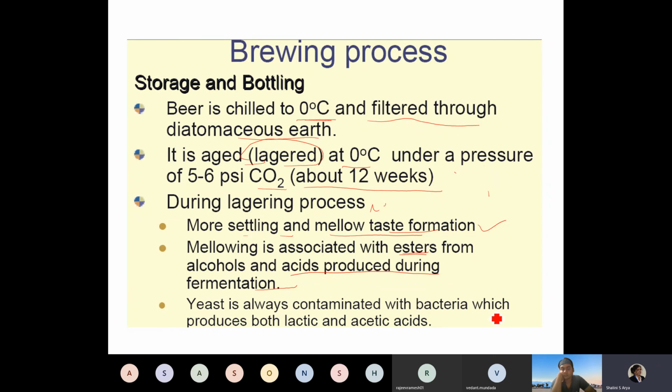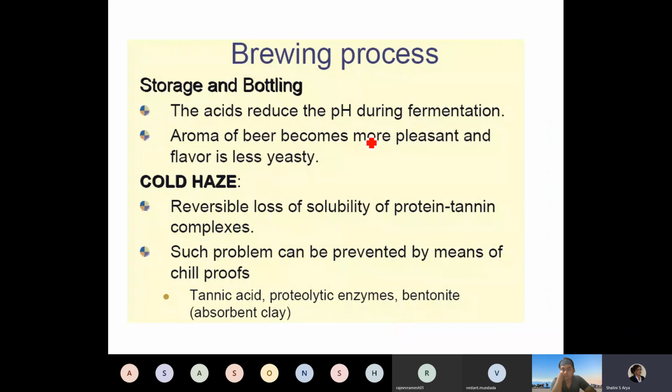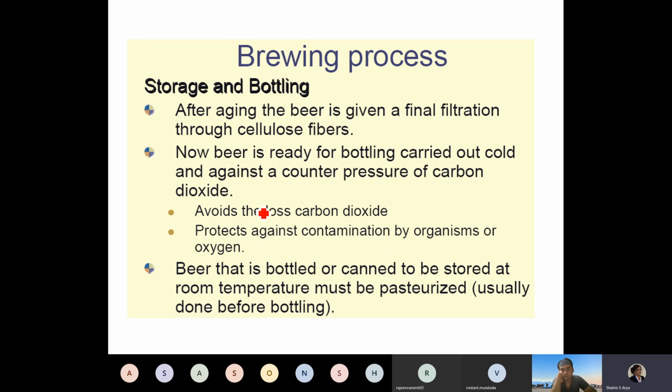Yeast is always contaminated with other bacteria which produce lactic acid and acetic acid, and if storage is carried out, the acid reduces the pH during fermentation. The aroma of the beer becomes more pleasant and the flavor is less yeasty. Cold haze is seen, like a reversible loss of solubility of protein-tannin complexes. Such problems can be prevented by means of chillproofing, like tannic acid, proteolytic enzyme, and bentonite, an absorbent clay, which could also be used. So there is this problem during the storage.